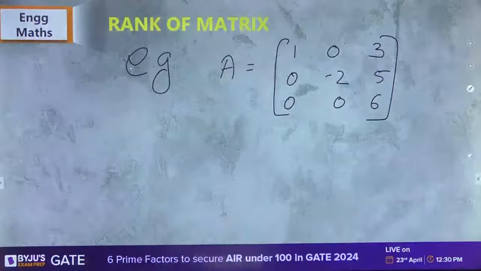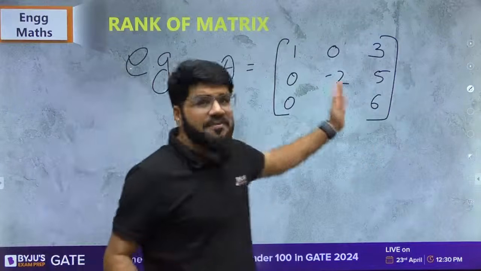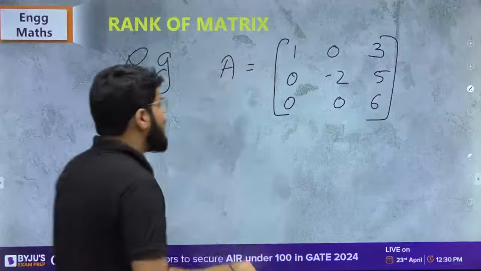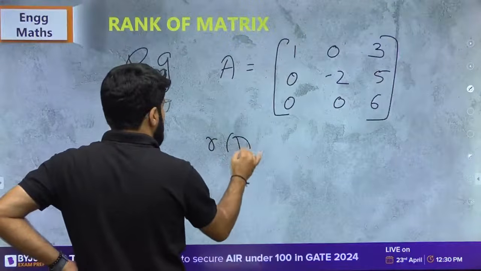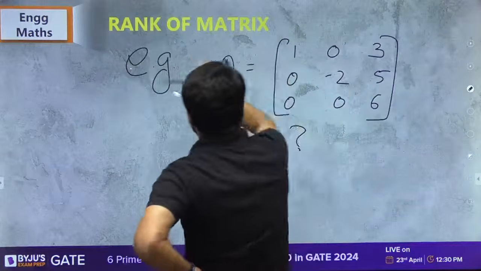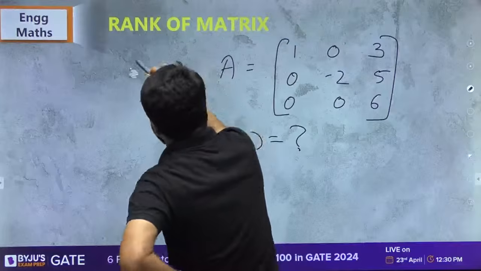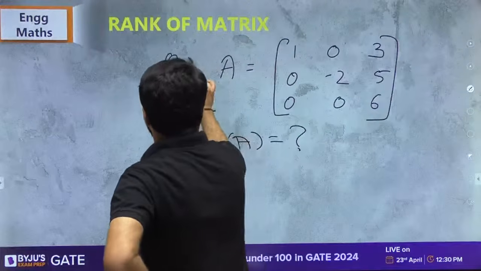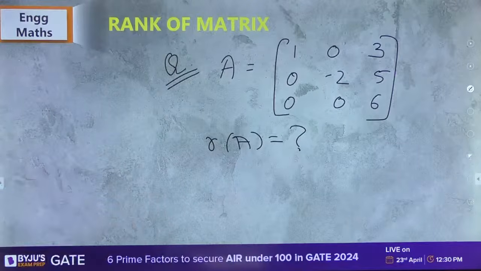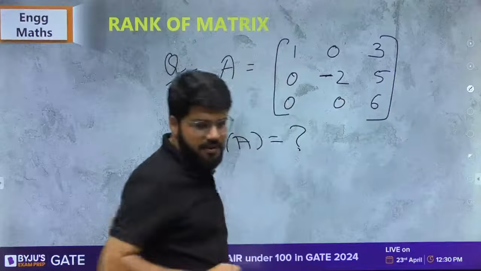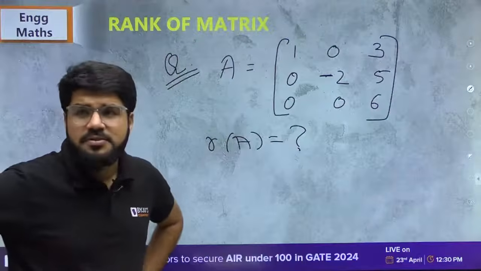Suppose this is a given matrix. Now, intentionally, I have taken an upper triangular matrix so that determinant calculation is quick. Okay, what is the rank of this matrix? Tell me, what is the rank of this matrix?